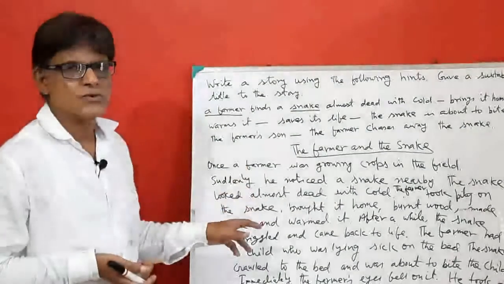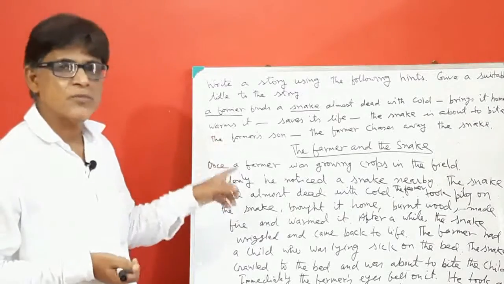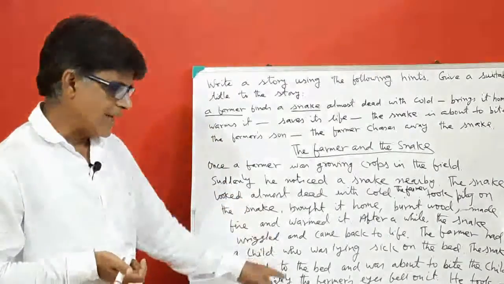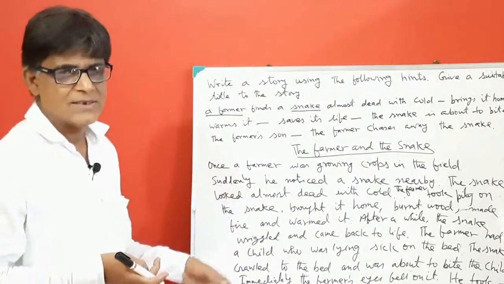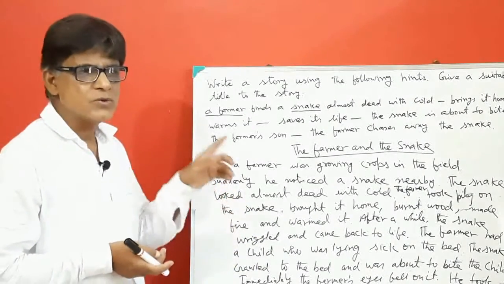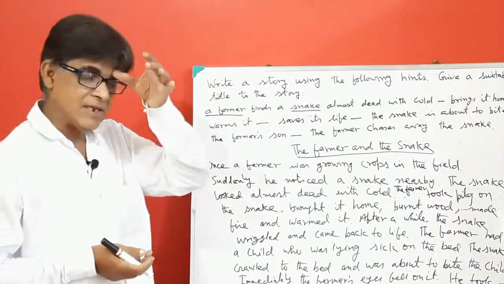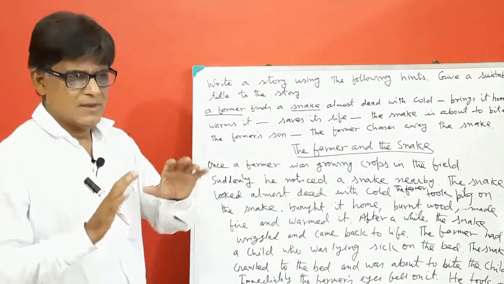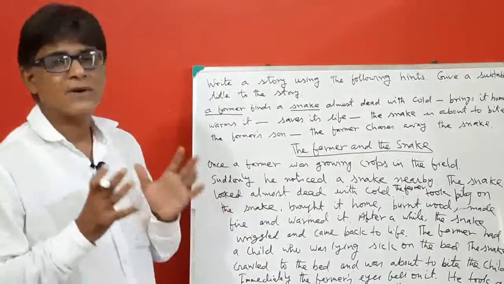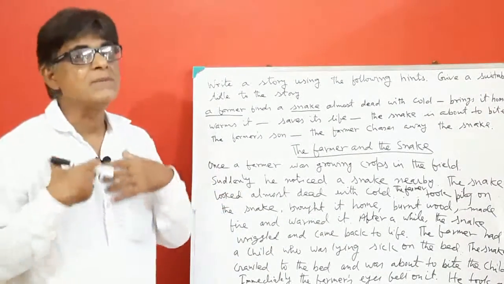The farmer was good. First time he took pity on the snake, and the last time when his son's life was in danger and was about to be stung by the snake, he did not kill the snake. So, by nature, the farmer was good. He did not give up his goodness.